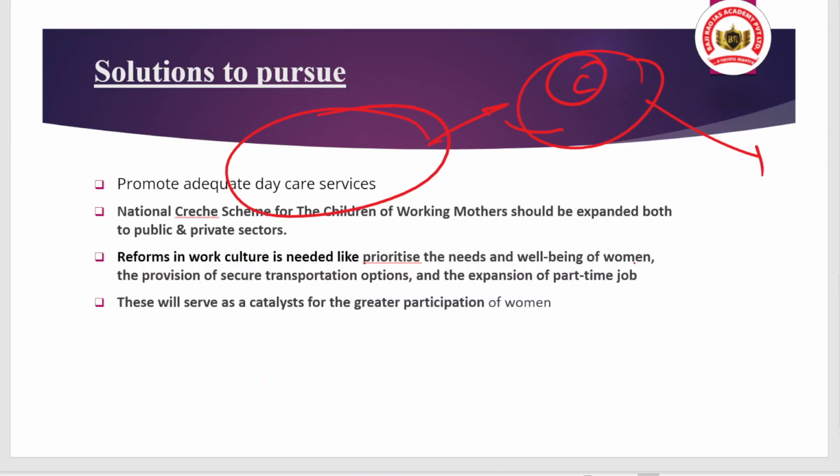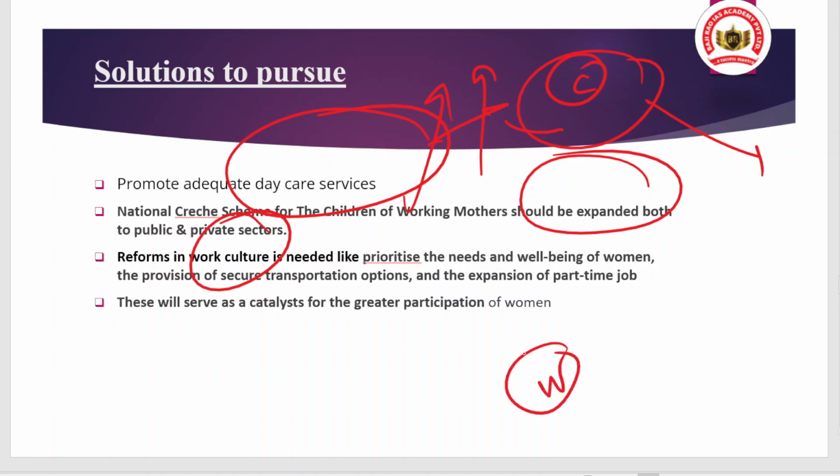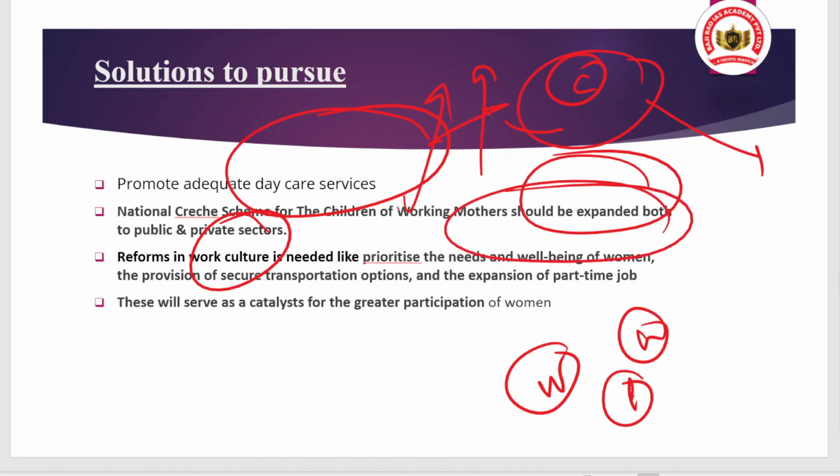Along with this, we have an initiative from the government side, that is the National Creche Scheme for the children of working mothers, but it should be expanded to the private sector as well, so that more and more benefit is delivered to women. And along with that, we need reforms in our work culture, because work culture does impact the participation of a person, whether it is men or women. But in the case of women, the effect is very much high. That's why we need to prioritize our work culture that caters to the needs and well-being of women.